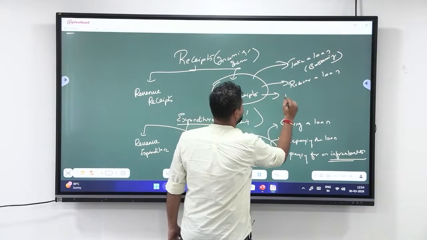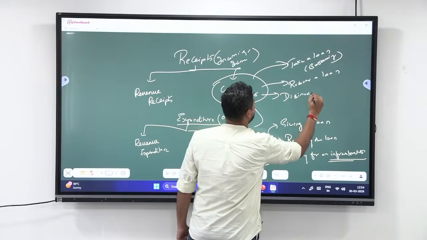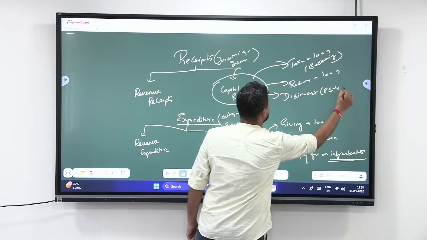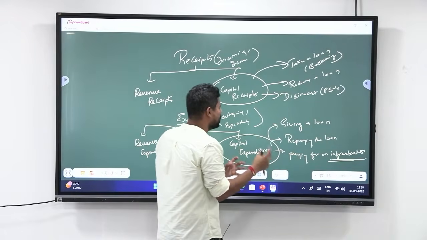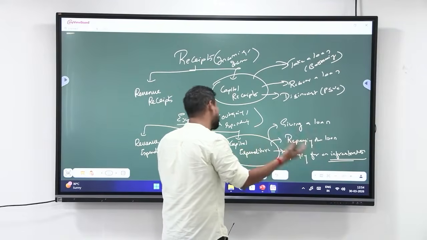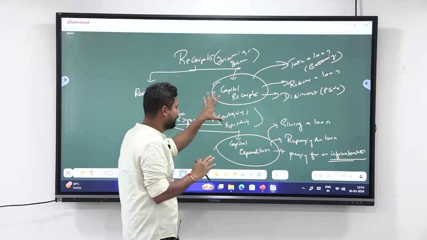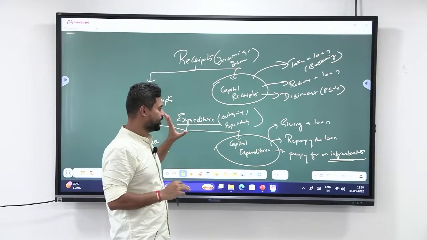The next is I can disinvest in the PSUs. If I disinvest in the PSUs, that is, if I am going to privatize it, so that particular ownership, I am going to get the money for disinvesting. Okay. So this is how capital receipts and capital expenditure work.